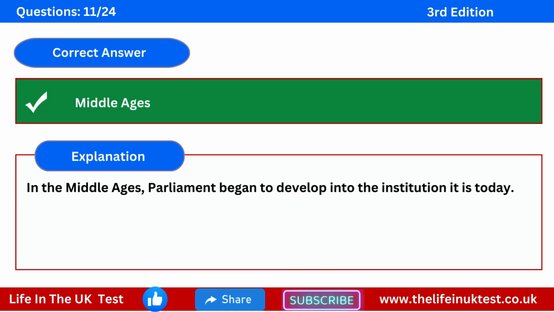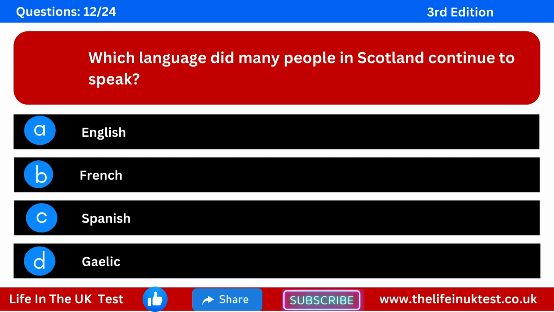The correct answer is Middle Ages. Explanation. In the Middle Ages, Parliament began to develop into the institution it is today. Question 12. Which language did many people in Scotland continue to speak? Option A: English. Option B: French. Option C: Spanish. Option D: Gaelic.